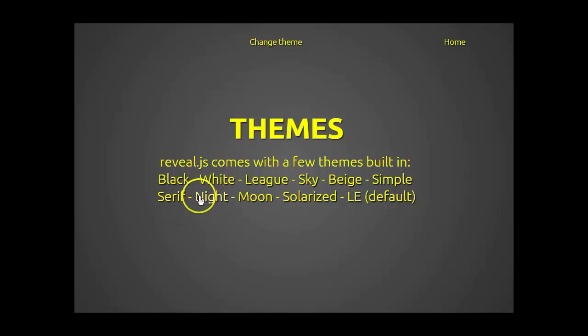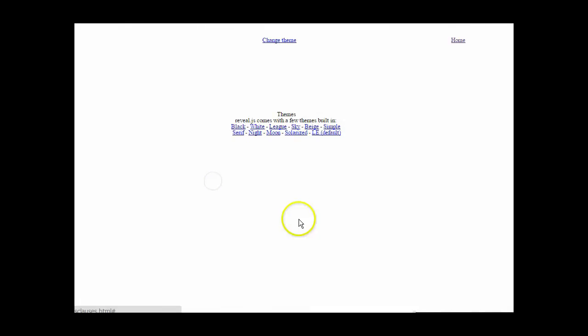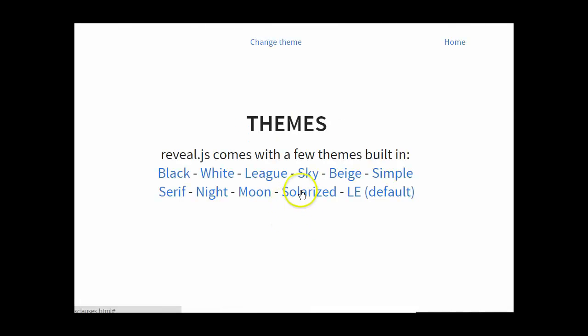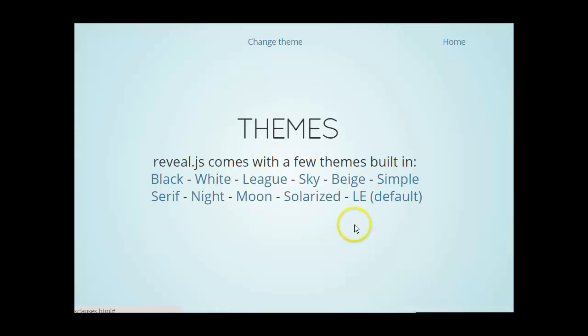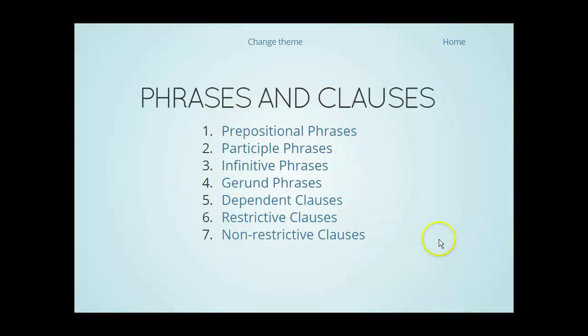And if you need to, when you're using the slides, as you can see here, you can change the theme of the slide. So if you don't like this color scheme, if you click white, it'll change it to this. If you click sky, it'll change it to this. And then when you're done, you can just click and go back to the home and start all over again.